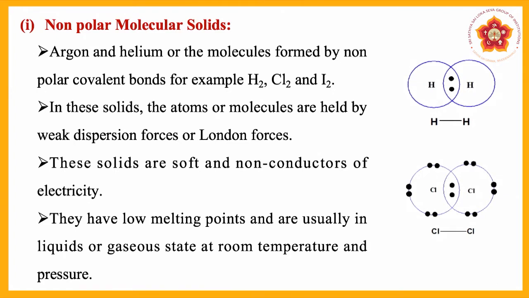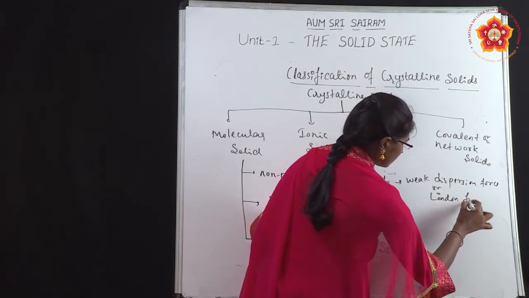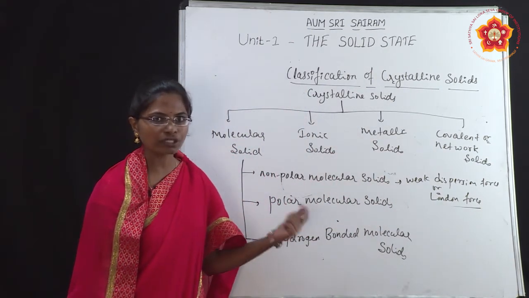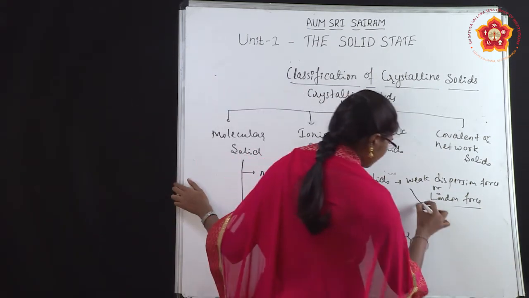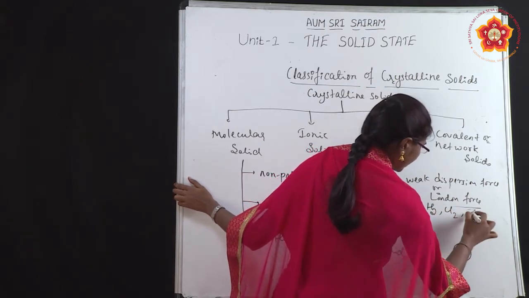So it means in non-polar molecular solids, weak dispersion force or London force, any one of the forces, is present between the atoms or molecules. You can give the example of hydrogen molecule, chlorine molecule and iodine molecule.